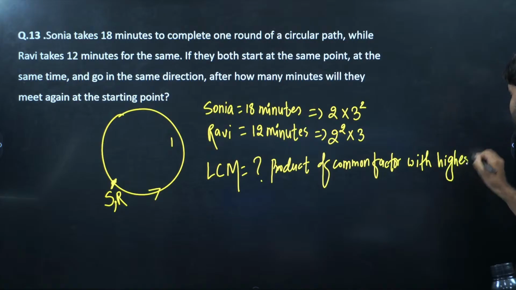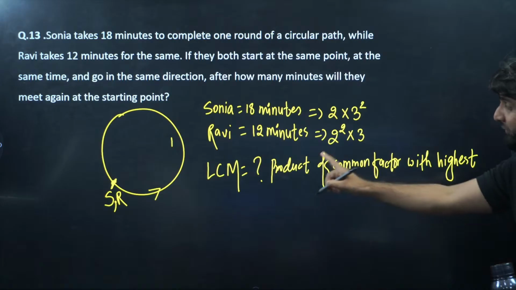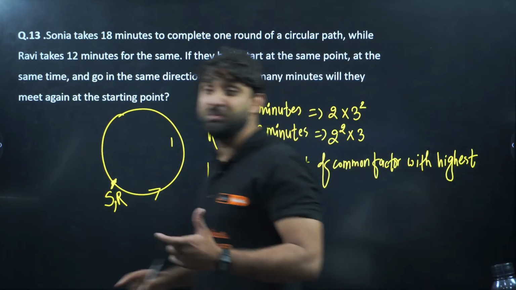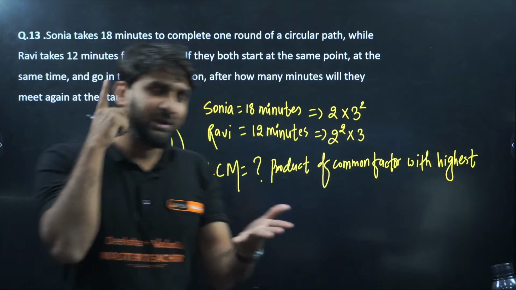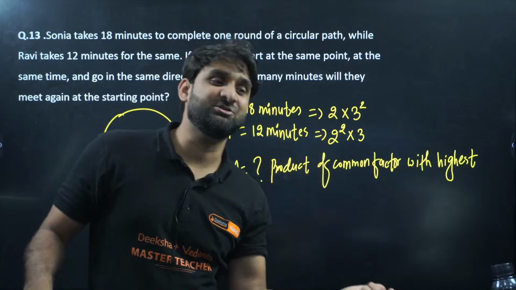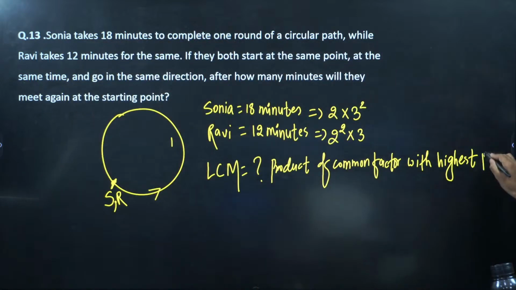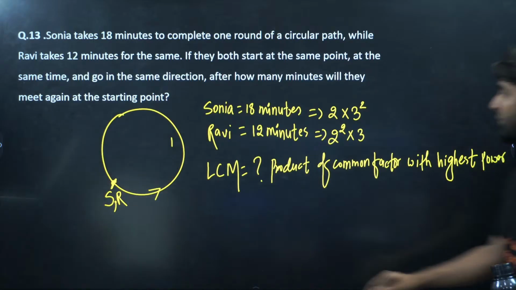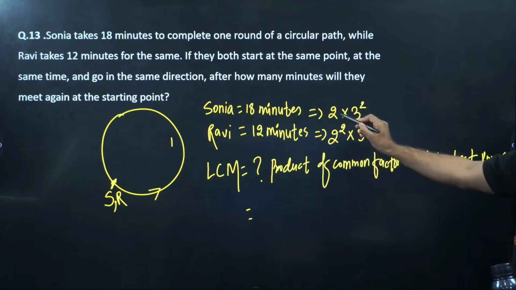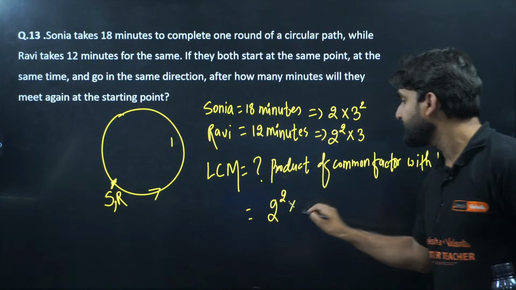In HCF we take the lowest power, but if we are finding the LCM, we have to take the highest power, just the opposite. Come on yaar. If you are calculating HCF, take the lowest power. If you are calculating LCM, take the highest power. So my dear champion, what will be the product of the highest power? Here is 2. 2 to power 1, 2 to power 2. So 2 to power 2 will be considered.